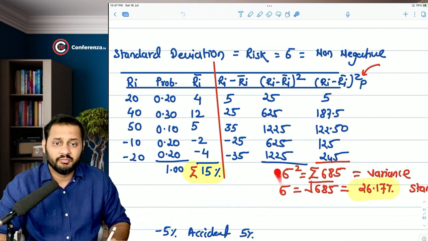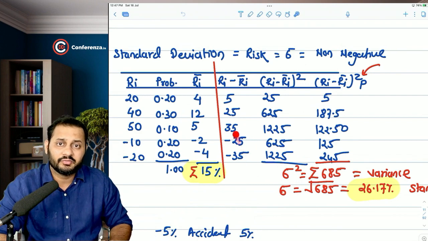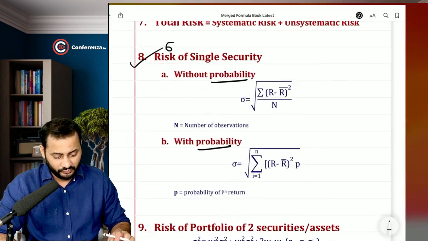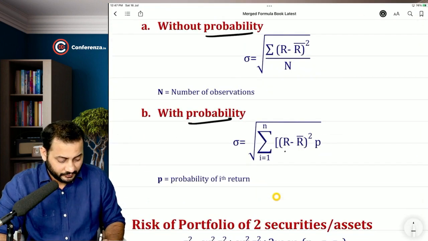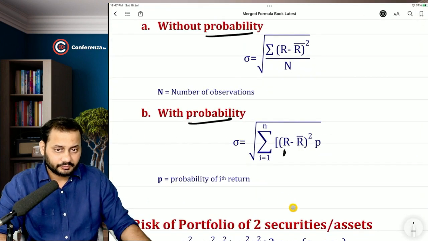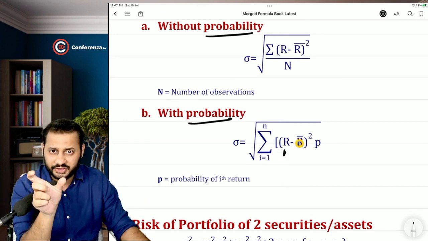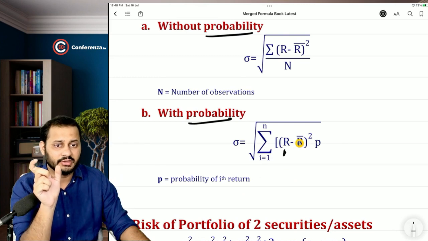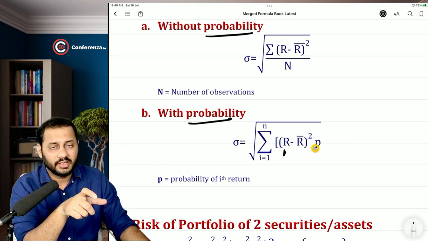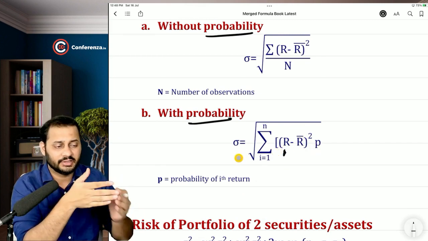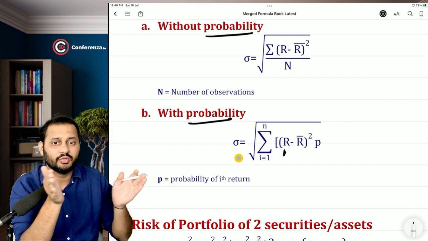Why did we do that? Because the extra impact of squaring these figures was removed by putting a square root here. So that was the formula for standard deviation. Have a look: Ri, this return minus bar R, will give you the deviation between two returns, and then you will do the square to remove the negativity, then multiply it with the probability, then do the summation, and then the square root. So basically you are going to go from inside to outside.